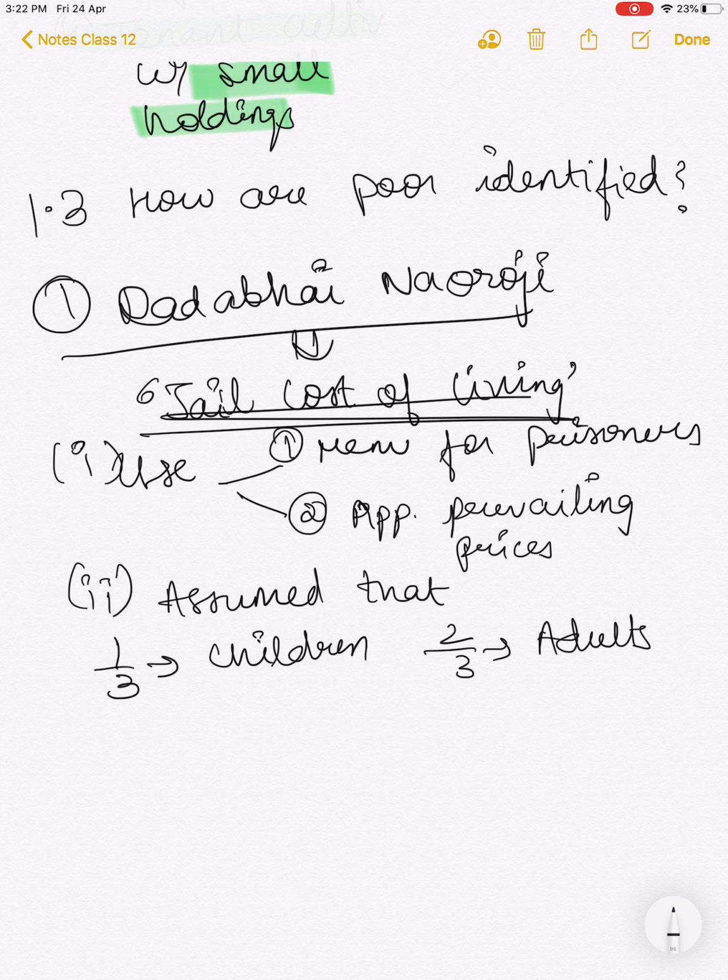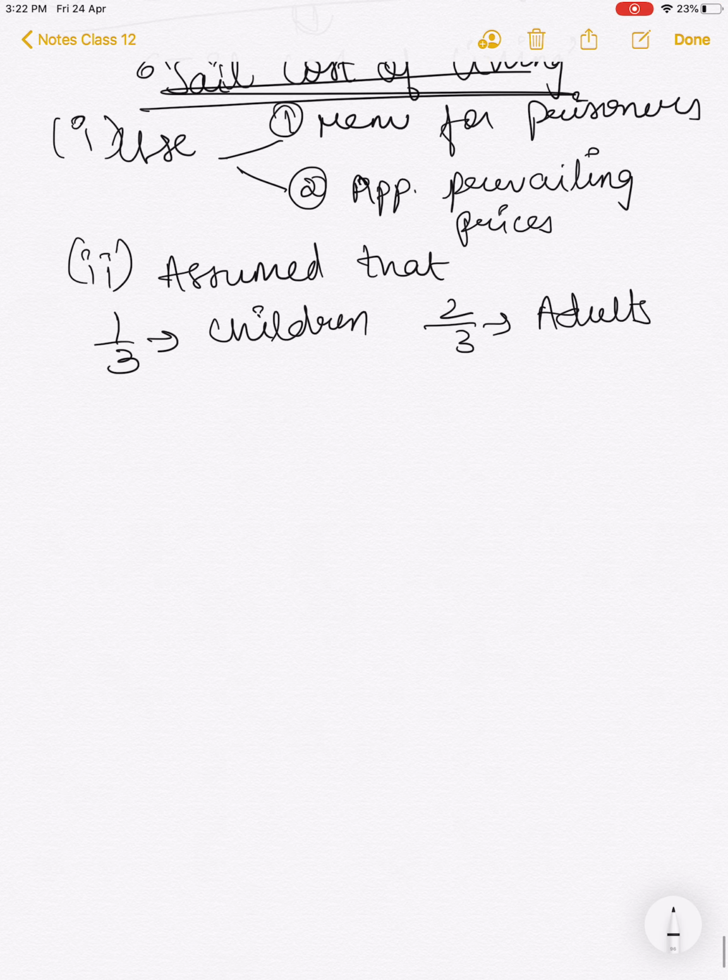Then he again assumed, because we also know that children between 1 and 10 years of age, those who are 1 or 2 years old normally do not eat anything, and even if 3 or 4 year olds eat something, it's almost negligible compared to what adults eat. So to adjust for that, he classified children on the basis of their consumption capacity.